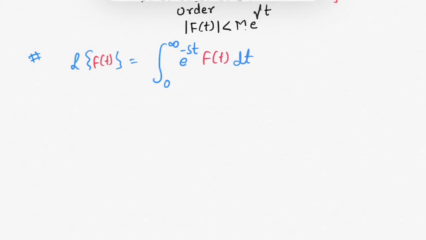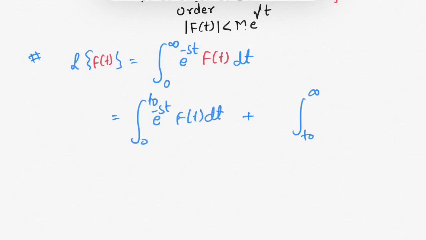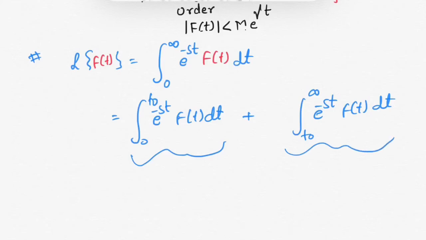Now divide this interval 0 to infinity into two parts, 0 to t0 plus t0 to infinity, with integrand e raised to power minus st f(t) dt. I can do this because it is given that the function is sectionally continuous. This first integration is convergent because it is a proper integral. We have to check the second integration.